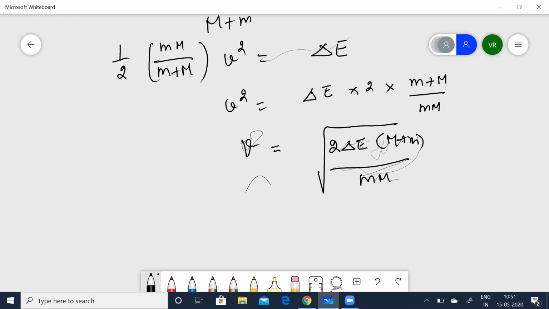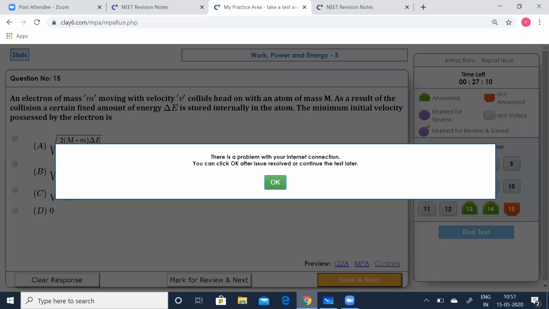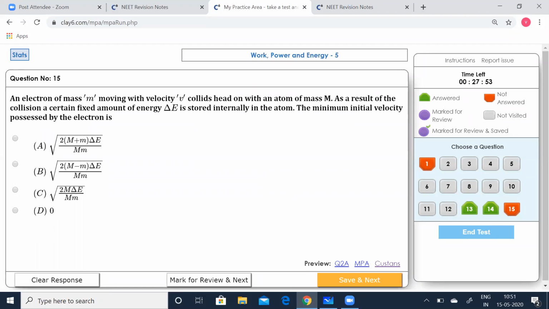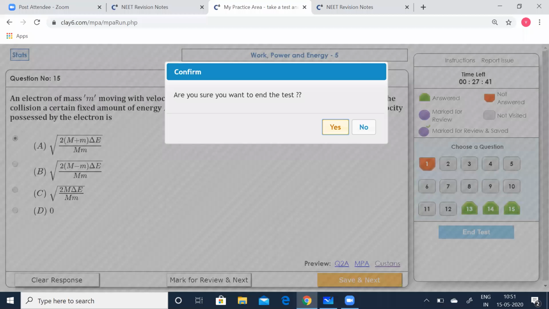Let's see which option is correct. Yeah, you can see option A is correct, because it has m plus M. The other one is given as m minus M, so we can't take that. So take this option. So we have completed the test. End the test.